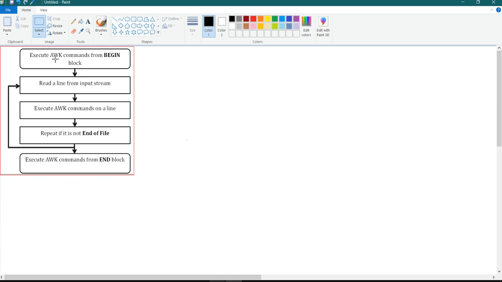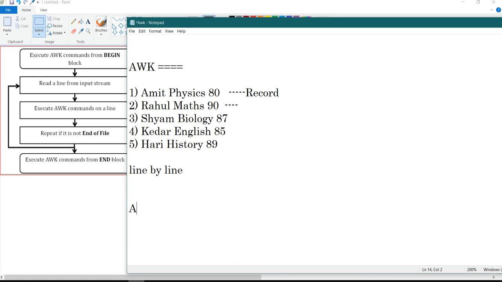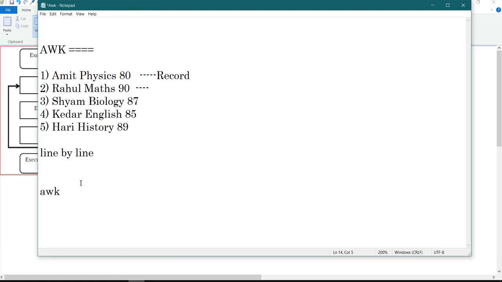How does awk work? There is a BEGIN block in awk, and first that BEGIN block is executed. Let me show you how the awk syntax looks, then we will understand this chart. In awk you have the awk keyword first, then you will have a BEGIN block. The BEGIN block is optional; it can be there or it cannot be there. Then you write your logic in the BEGIN block.